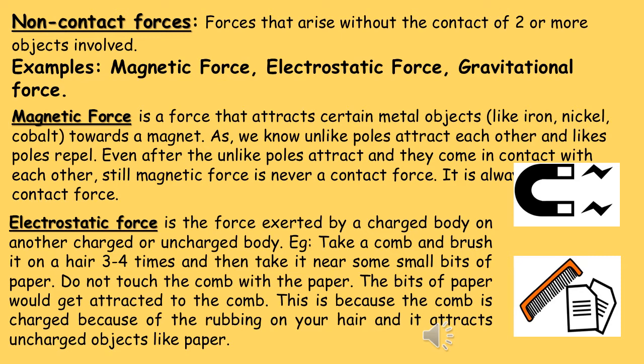Now here we have to understand one thing. In a magnet, like poles repel each other and unlike poles attract each other. So, if I place two unlike poles side by side, they will be attracting and they will come closer and they may come in contact with each other also. Even then, magnetic force is not a contact force, it is always a non-contact force.